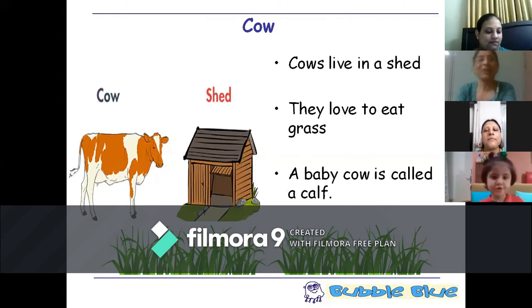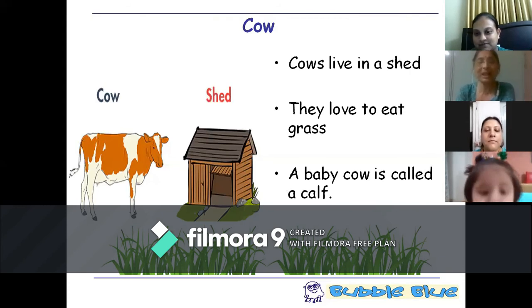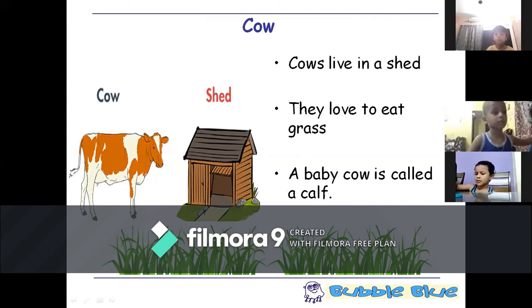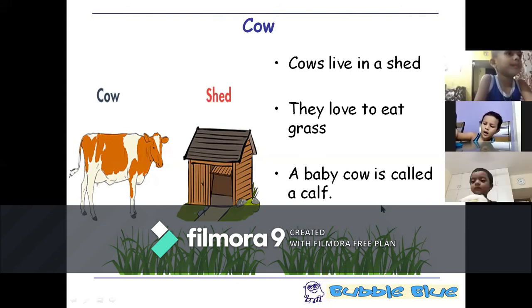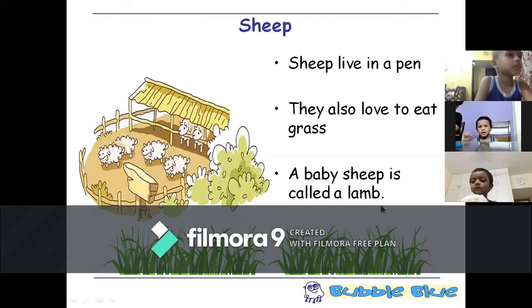Next, what do we have? Cow, the farm animal. The cows live in the cow shed. Then cow's baby is called the calf. Cow makes the sound moo. And the cow's favorite food is grass. It keeps on eating grass. We cannot really keep it in flats and homes like that. You need a little bit of outside space to make this cow shed and all that.